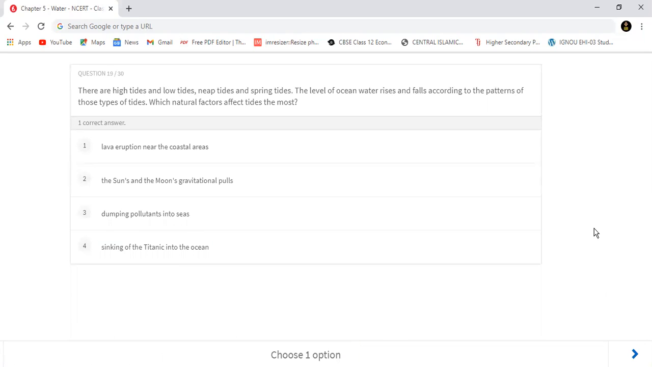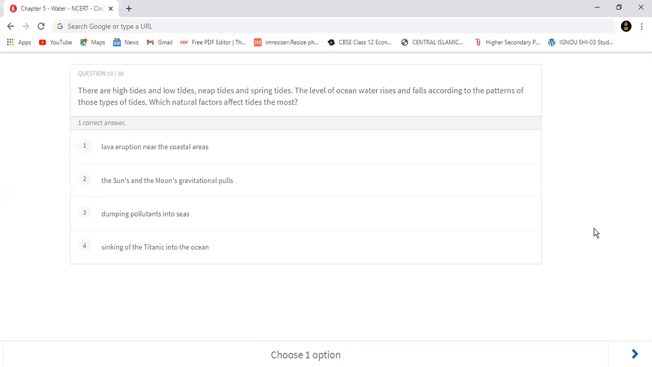Now moving to question number 19. There are high tides and low tides, neap tides and spring tides. The level of ocean water rises and falls according to the pattern of those types of tides. So which natural factor affects the tides most? कौन सा natural factor सबसे ज्यादा affect करता है tides को?